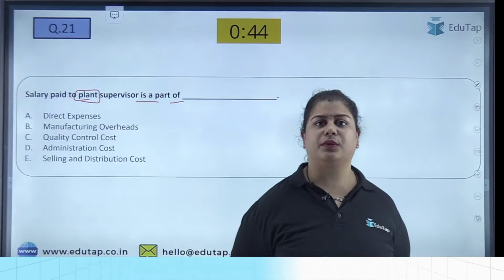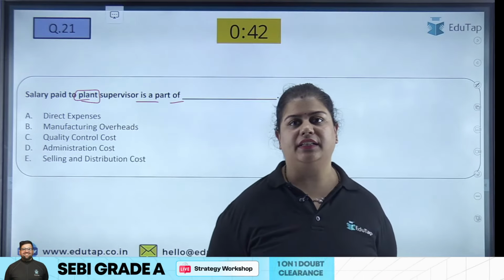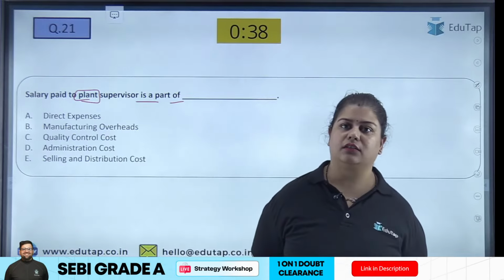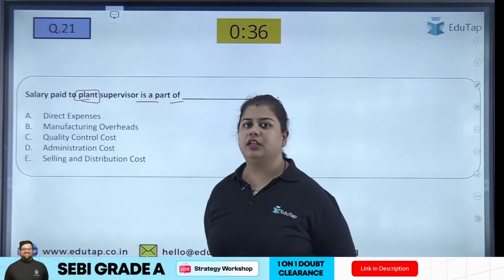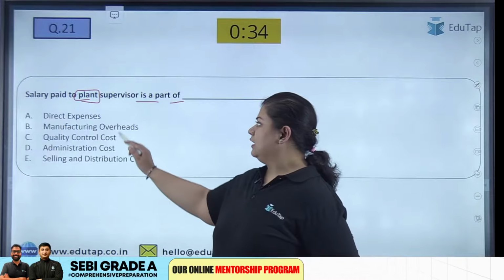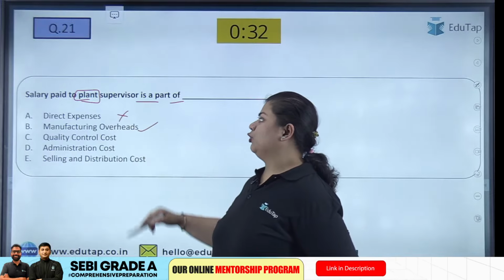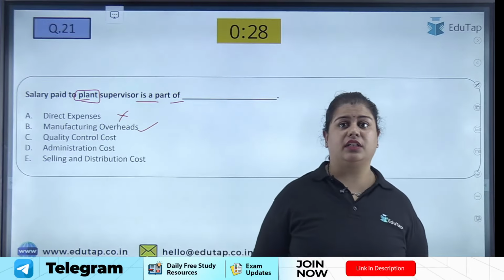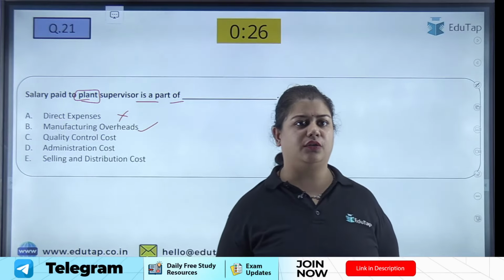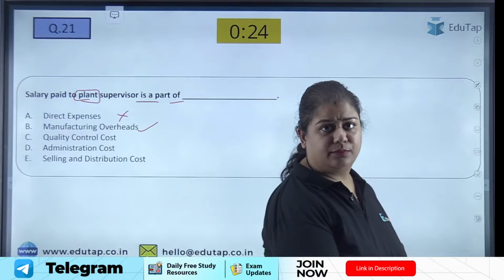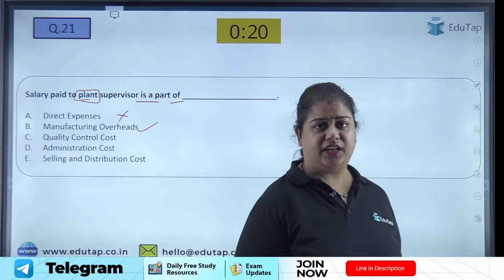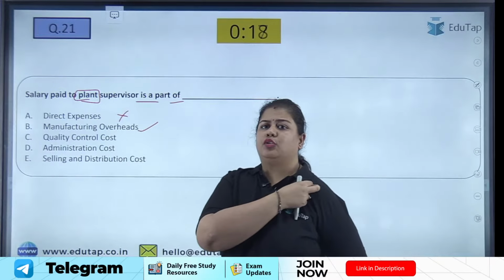Okay, he will supervise every product, whatever product is being manufactured from that factory or plant. So this is not a direct expense, this is a manufacturing overhead. It is an indirect expense, but it is related to manufacturing or production, so it is manufacturing overhead, right? Very good. B.